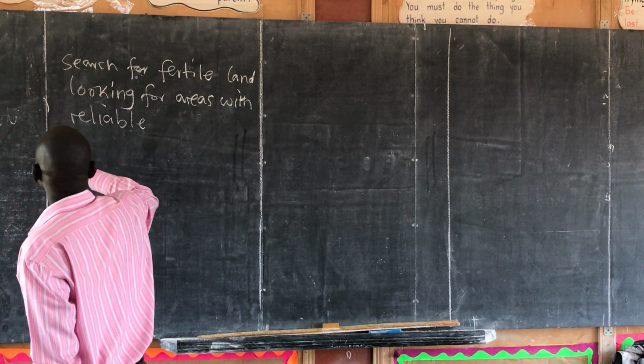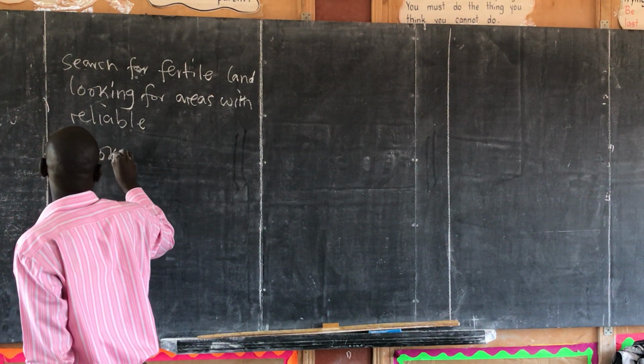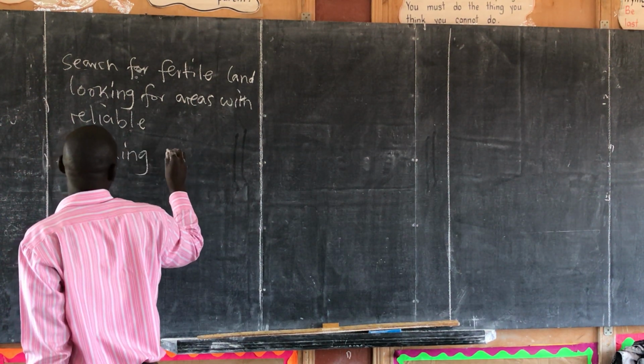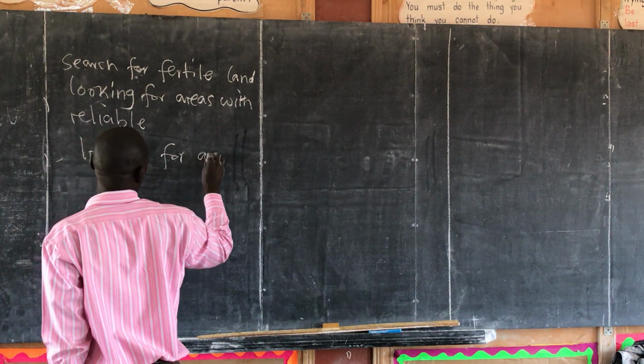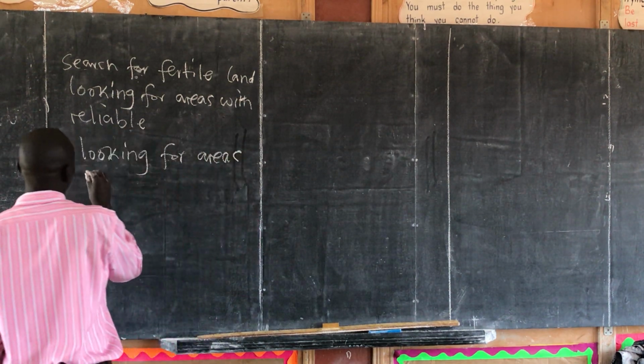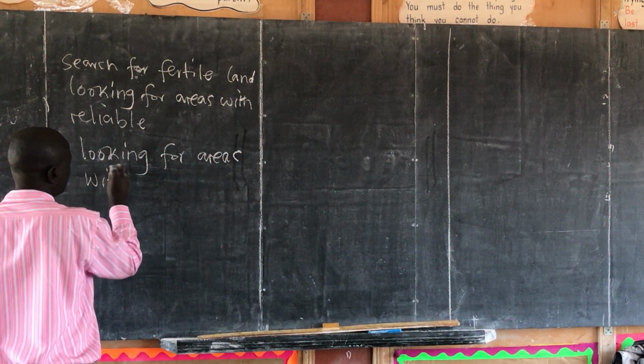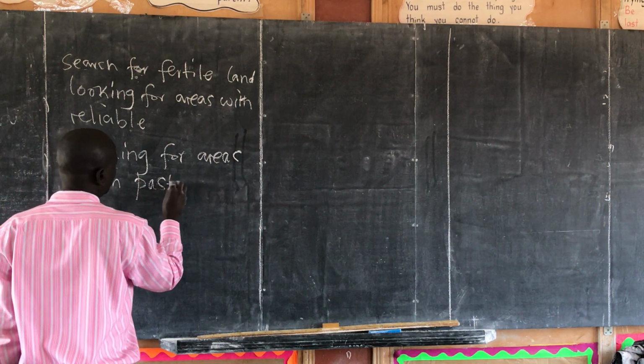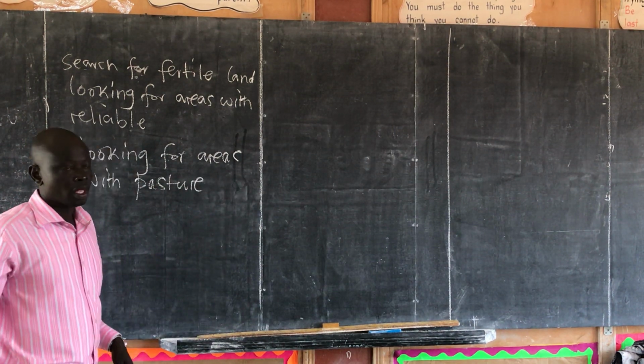Then there is a point of looking for areas with pasture. Now, look at these 2 points.